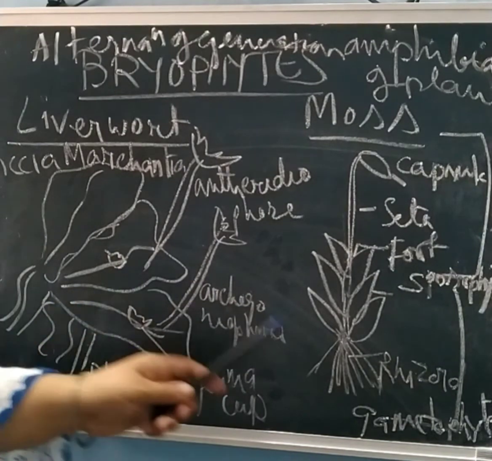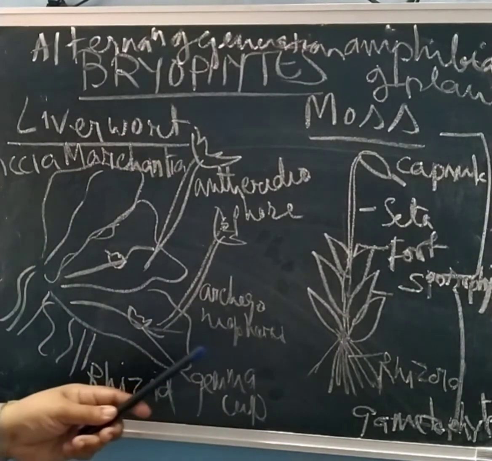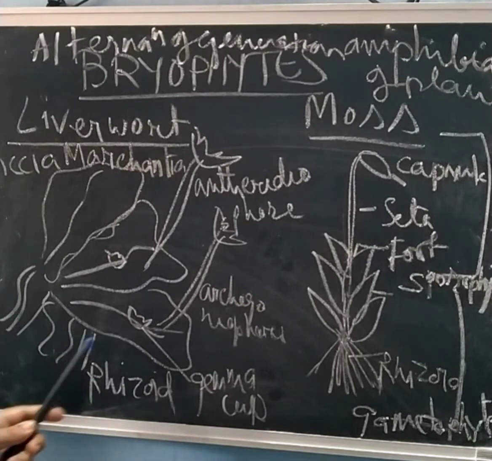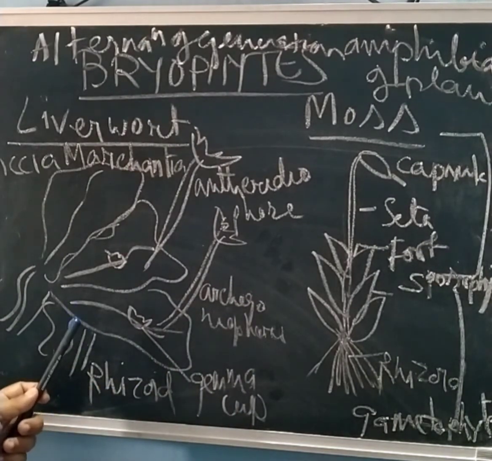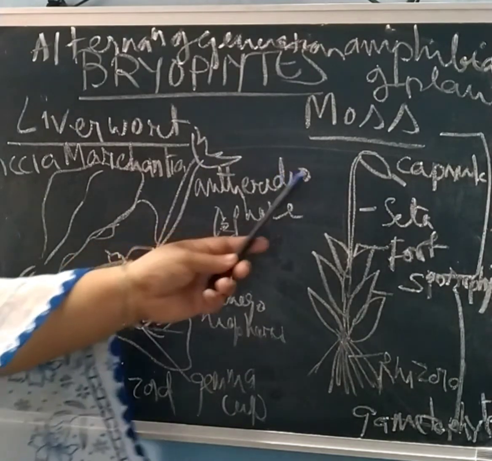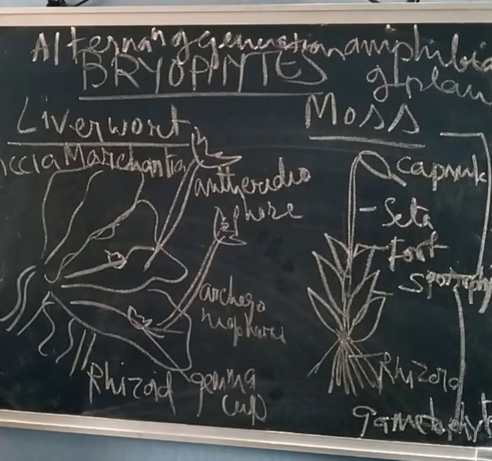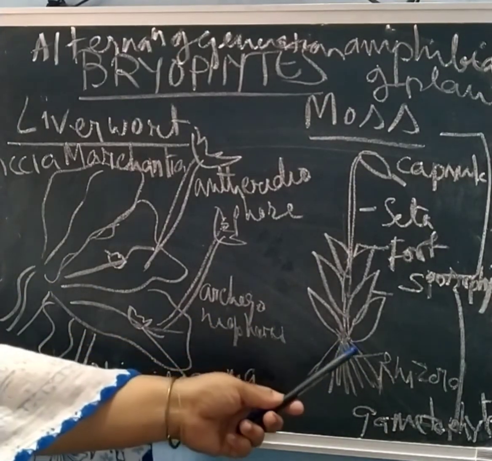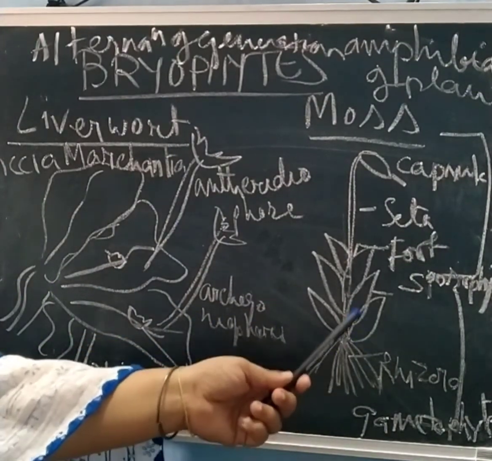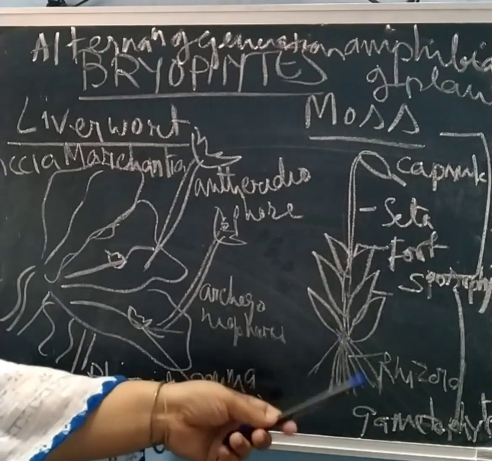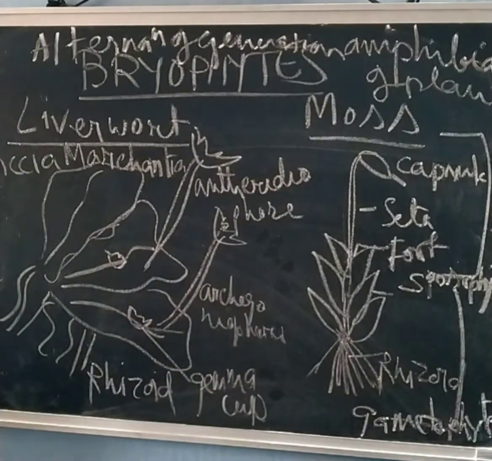Rhizoids are unbranched in liverworts, but branched in mosses. Liverwort plants bear scales, mosses don't have scales. In liverworts the sporophyte is differentiated into foot, seta and capsule, and in mosses also foot, seta and capsule are there. The capsule possesses the spores, and in moss a protonema structure is seen. Protonema is the structure that develops after germination, and from there the moss plant grows. In liverworts the protonema structure is absent.